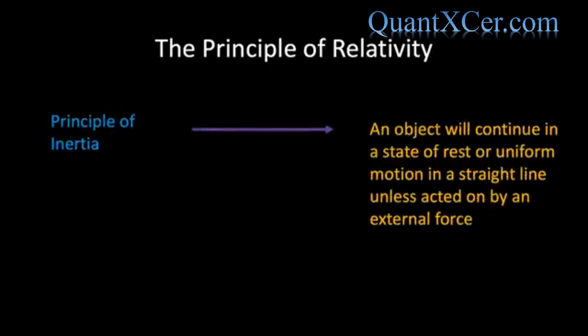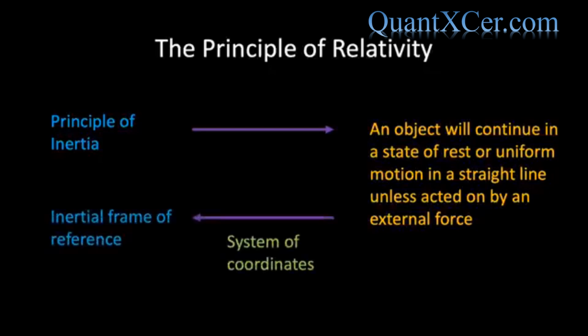The fundamental law of the mechanics of Galileo and Newton can be stated as follows. A body removed sufficiently far from other bodies continues in a state of rest or uniform motion in a straight line unless acted on by an external force. This is called the principle of inertia. A frame of reference or system of coordinates which is in a state of motion such that the principle of inertia holds relative to it is called an inertial frame of reference. You can think of an inertial frame of reference as a non-accelerating frame of reference.